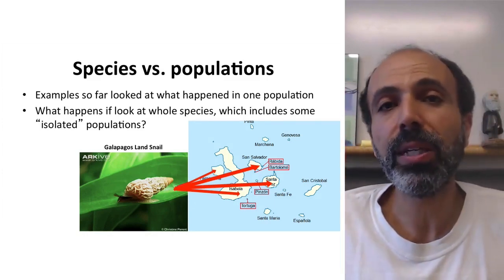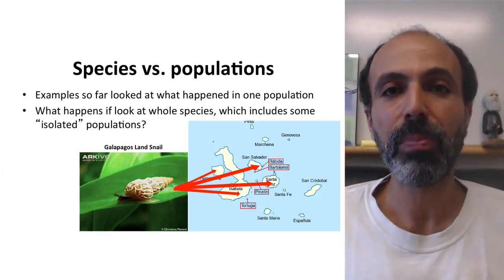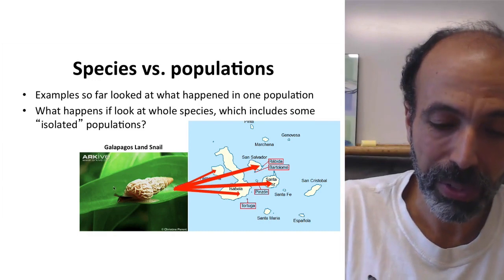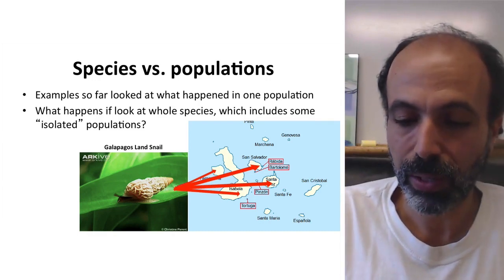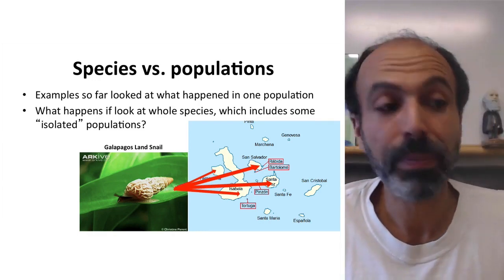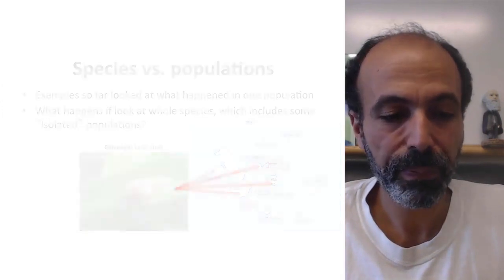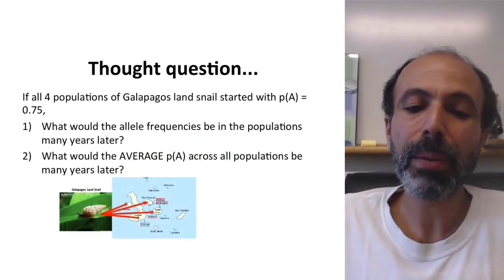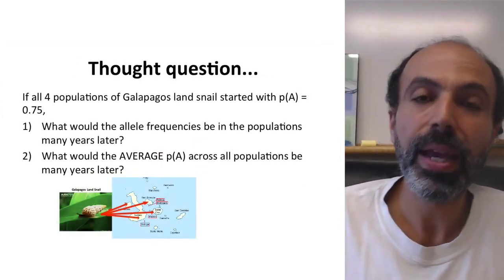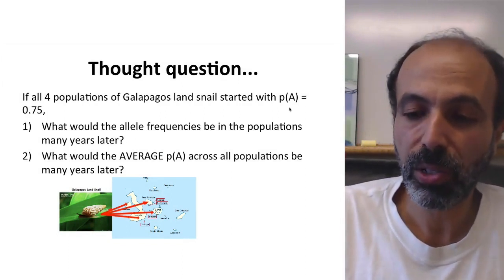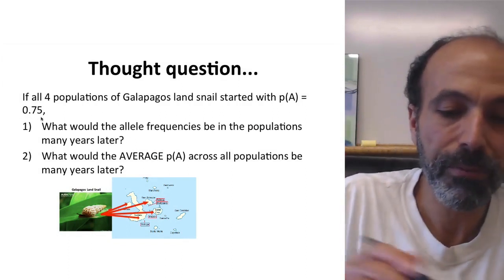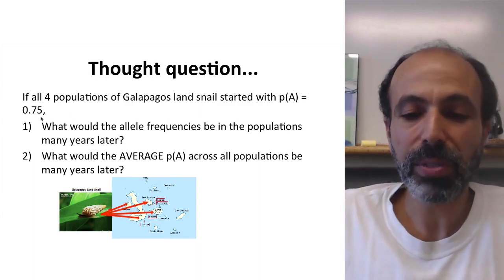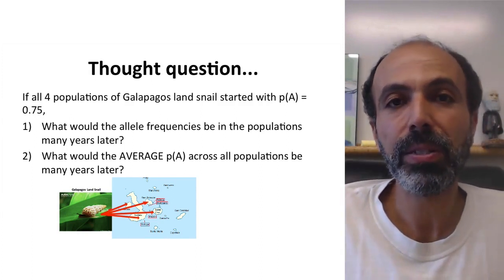Now what happens if we're looking at a whole species that has many isolated populations? Let's imagine we're looking at, for example, the Galapagos land snail, which is found on various of the Galapagos islands. Well, here's a thought question for you. If there are 4 populations of Galapagos land snails, and each individual population is started with an allele frequency of 0.75, what would the allele frequencies be in the populations many years later?